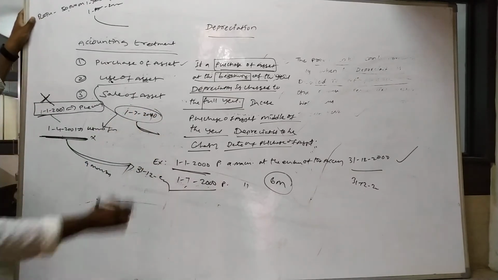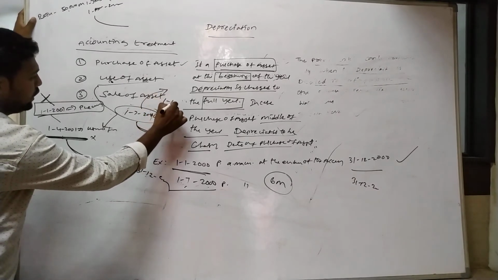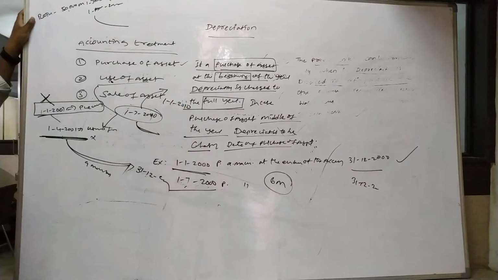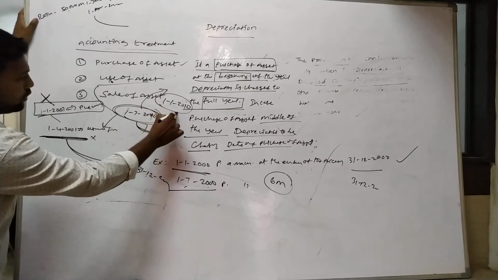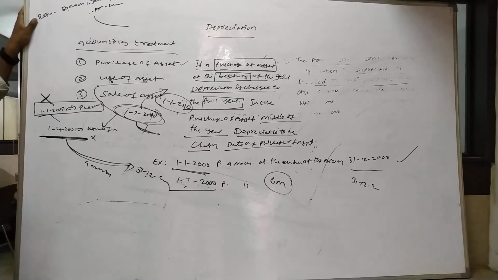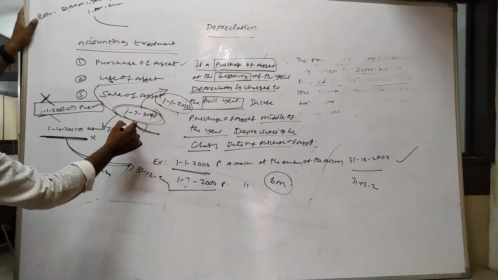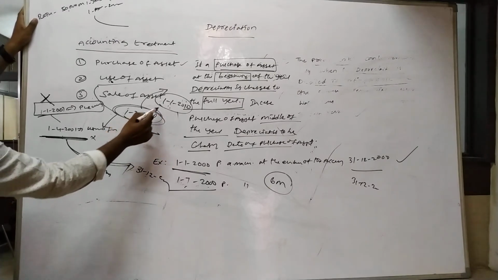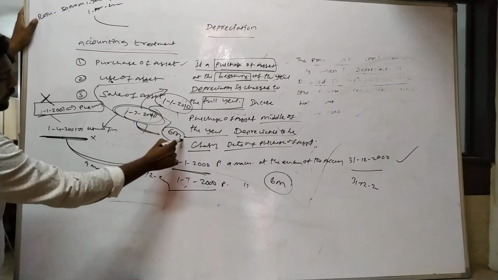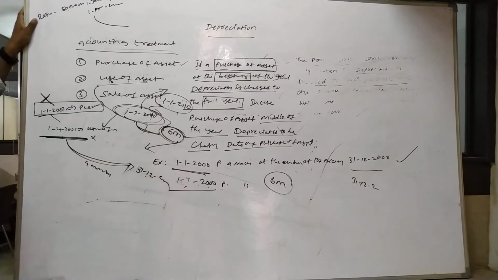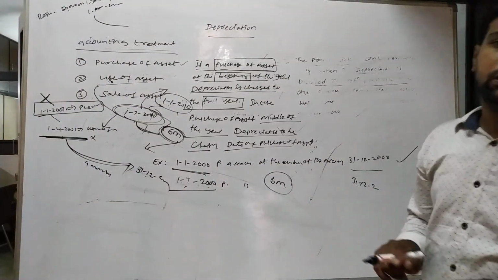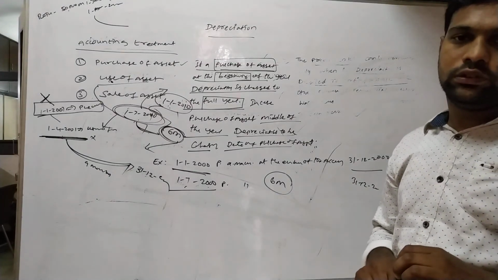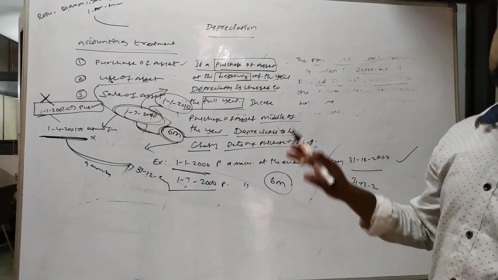Now books of accounts started on 1st January 2010. Now sale of asset date is 1st July. From purchasing to sale, the difference is 6 months. Now calculating the 6 months depreciation. Now any profit or loss on sale of asset is transferred to the profit and loss account.